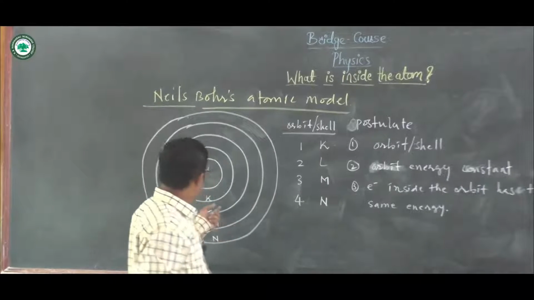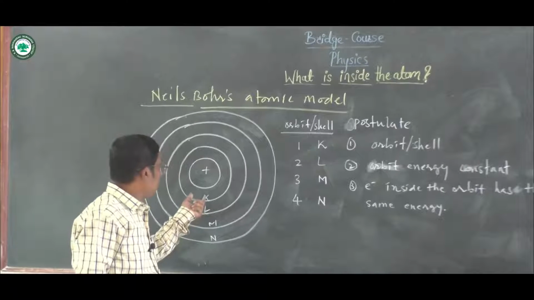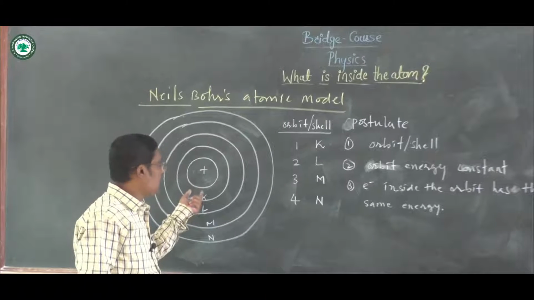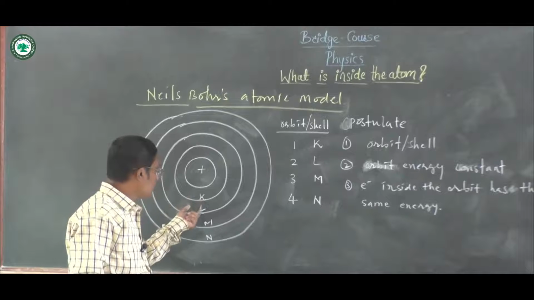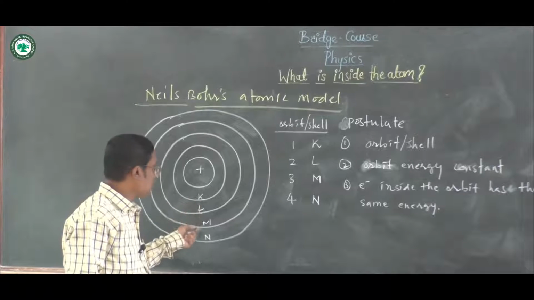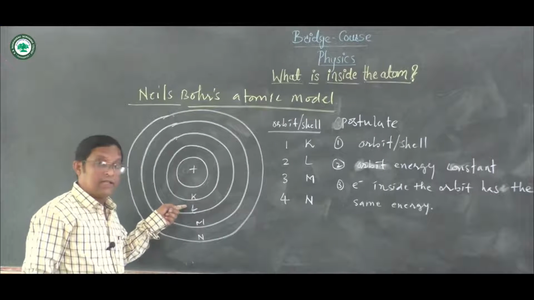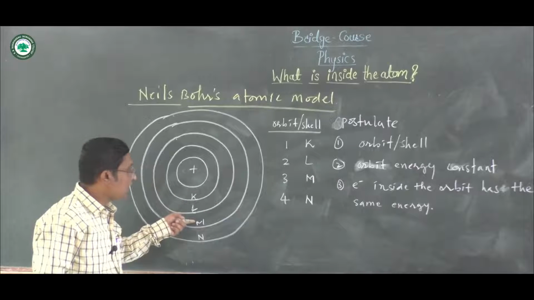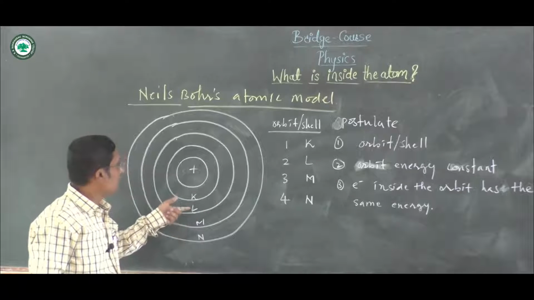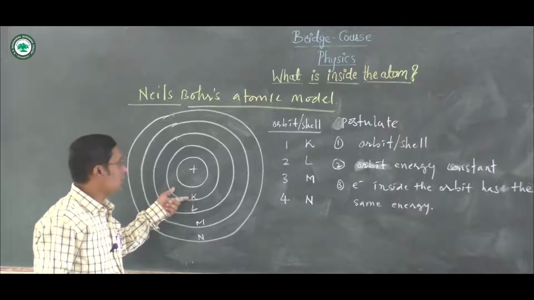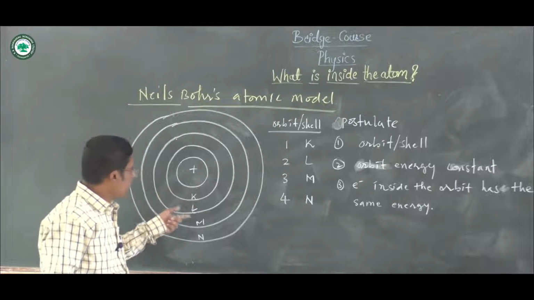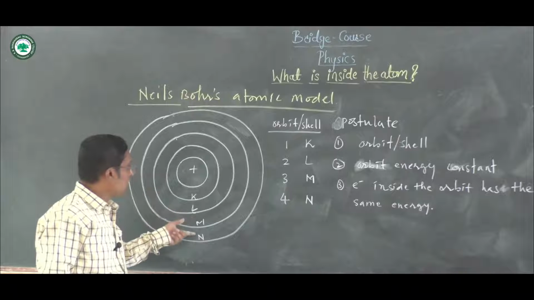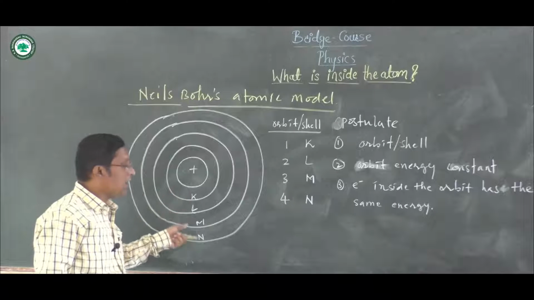Again, this orbit K has the least energy, and as the number of the orbit goes on increasing, the orbit L has more energy than the K orbit. M will have more energy as compared to these two energy levels or orbits. M will have the maximum energy as compared to K and L.